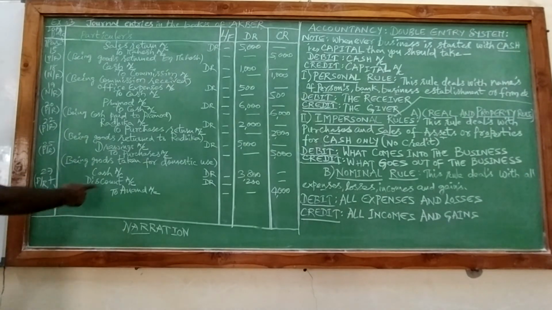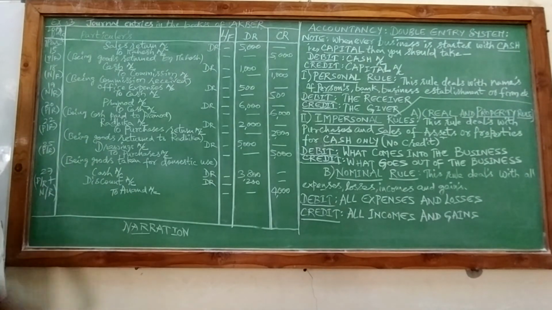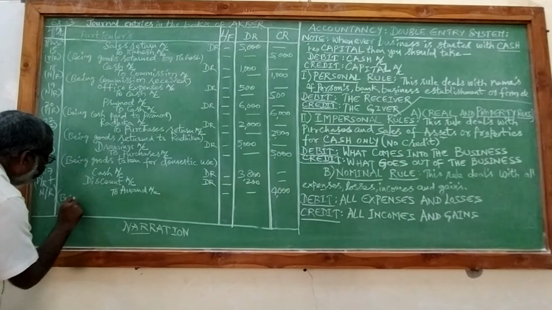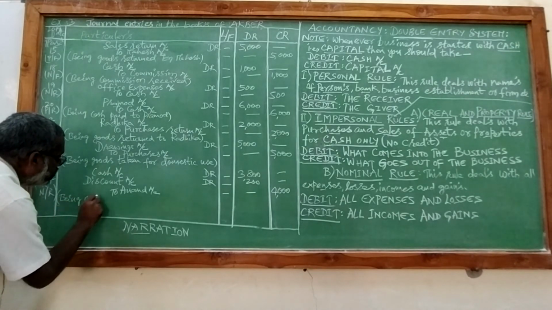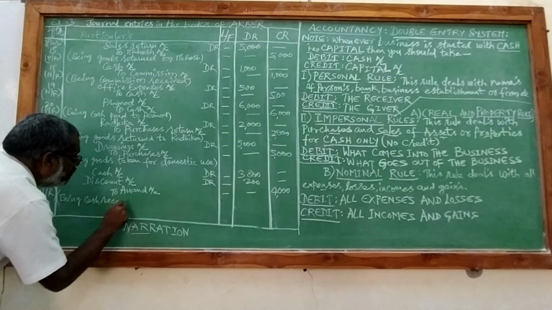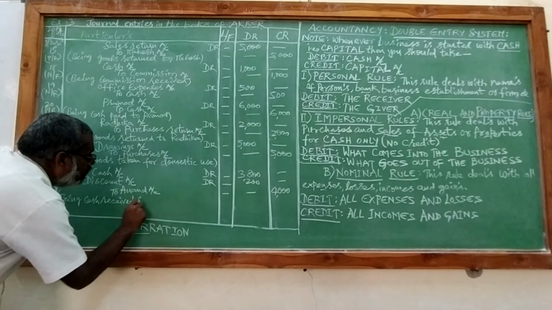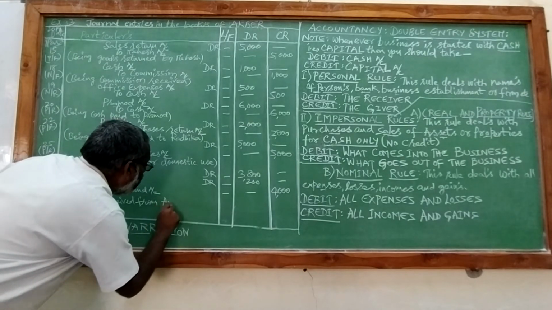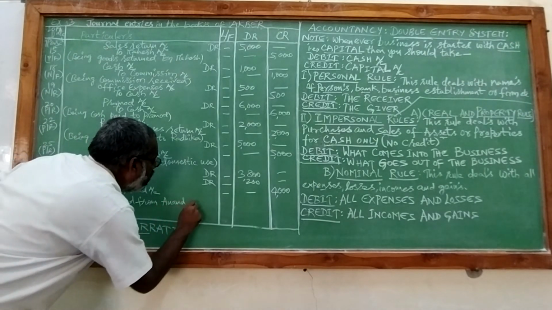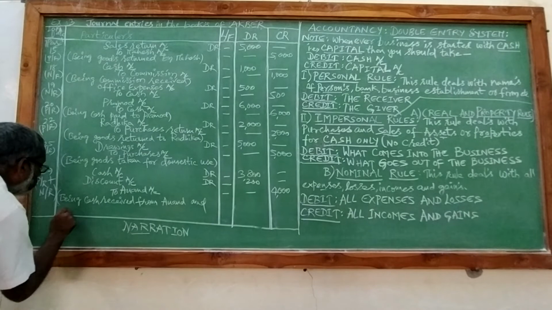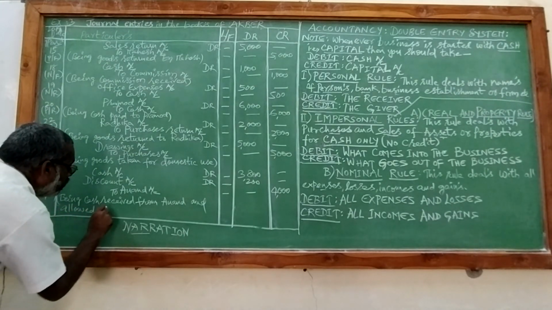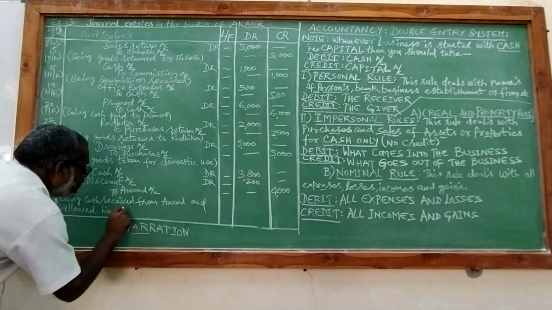And for this journal entry, we will write a statement which is called narration, and that narration will start with the word being cash received from Anand and allowed him discount.